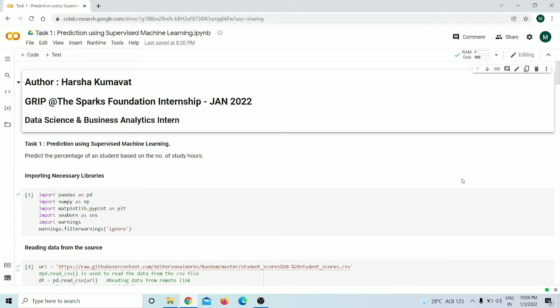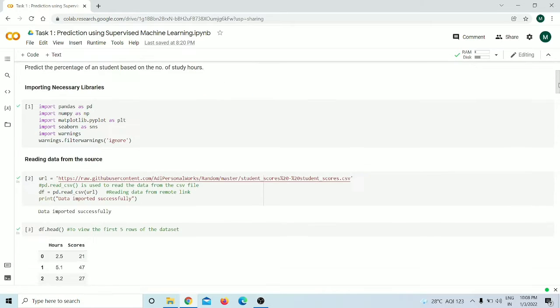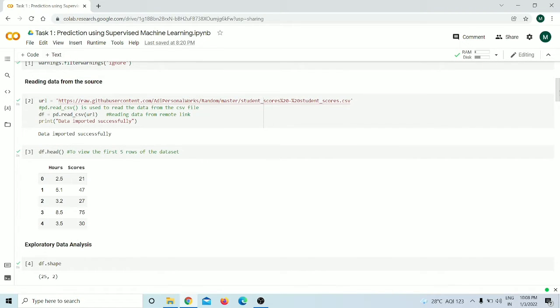Here simple linear regression is used because we have only two variables. One is the target, that is the percentage score of students, and another is the predictor, that is the number of study hours. So step 1 is to import the necessary libraries for data analysis and data visualization. Second is to read the data from the particular source URL, that is basically importing the data into the pandas data frame. Next is to view the data, we use the head function.